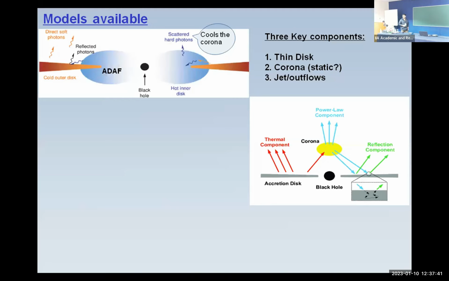But in this model, we do not know whether this corona is static or dynamic. Definitely it should be dynamic, because the whole system is dynamic. Now another component is the jet or outflow, which can also behave as a corona, because the jet is also hot.